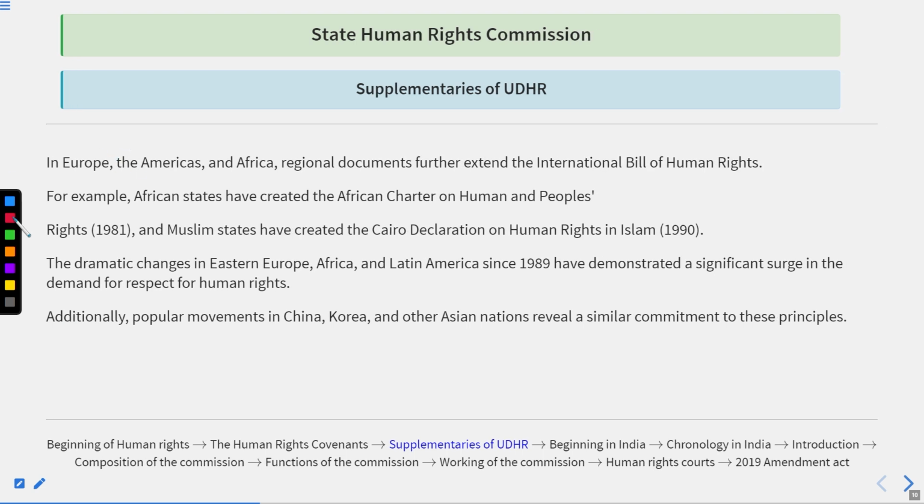And if we talk about Europe, the Americas, and Africa, regional documents further extend the international bills of human rights.